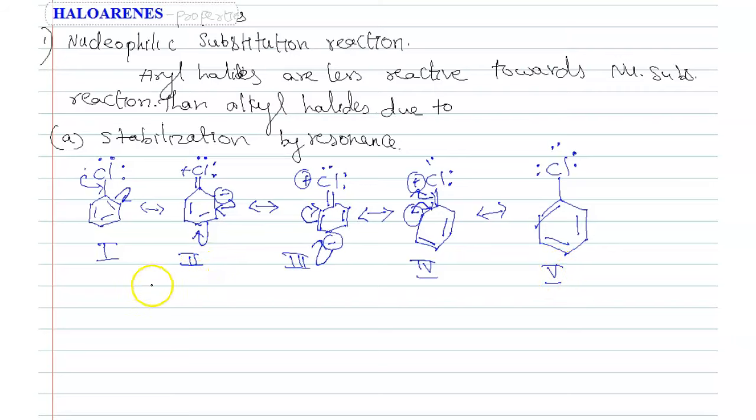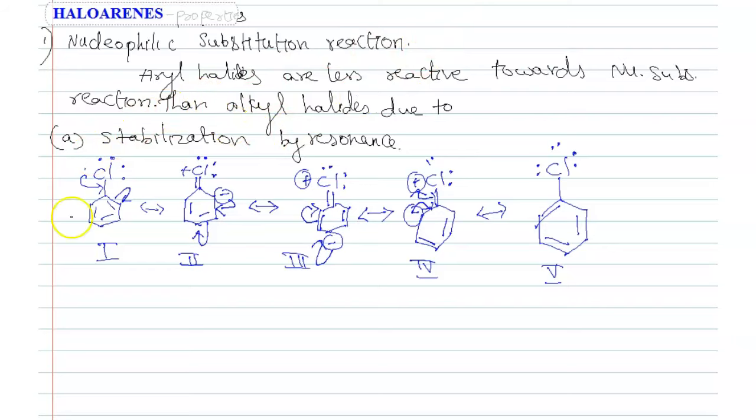In case of 2, 3, 4, we can observe the positive charge on the chlorine and double bond character between the carbon of a benzene and chlorine. So there is a partial double bond character due to resonance. So breaking of that bond is not that much easy. So hence resonance is possible. So breaking of that bond is very difficult, means we cannot substitute the chlorine very easily. Hence nucleophilic substitution reactions are not possible. So those reasons I am writing there.